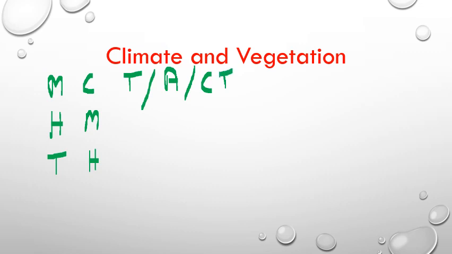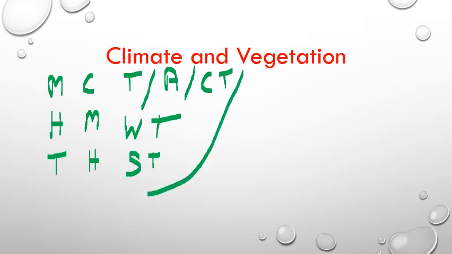Likewise, in the hilly region, since the climate is moderate, not very hot, not very cold, we can say it has warm temperate climate. And in the Tarai region, it is very hot, therefore you can consider subtropical climate. In this way, you have 5 different types of climate in this region.